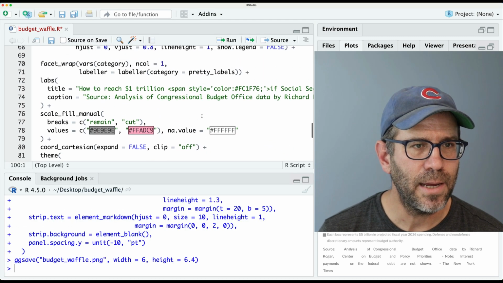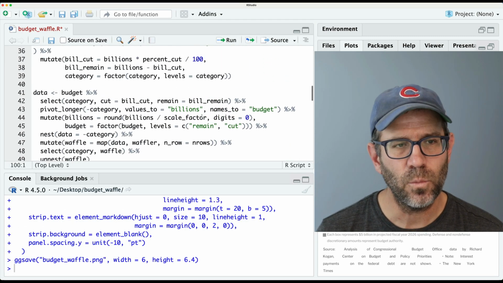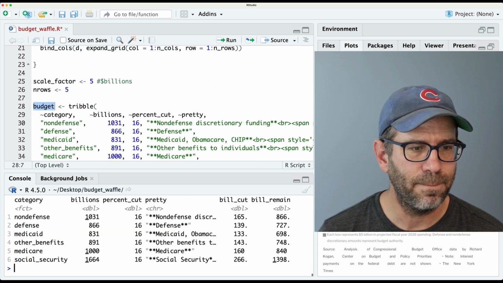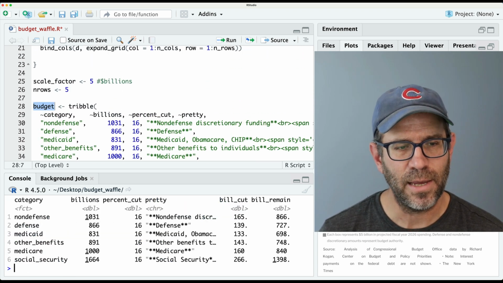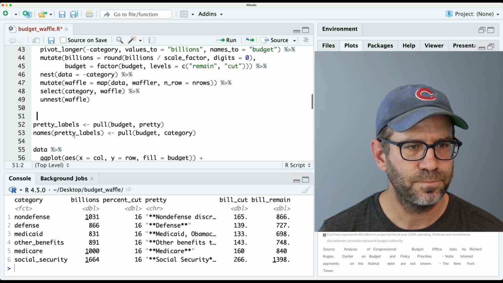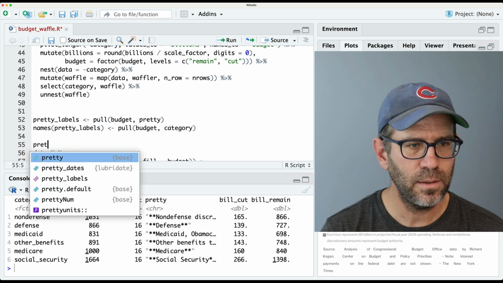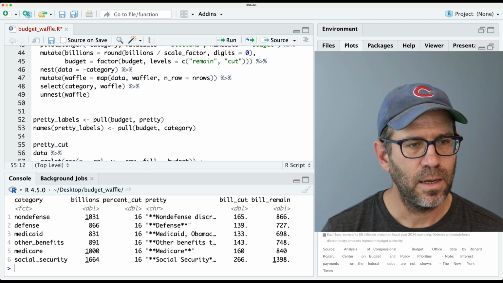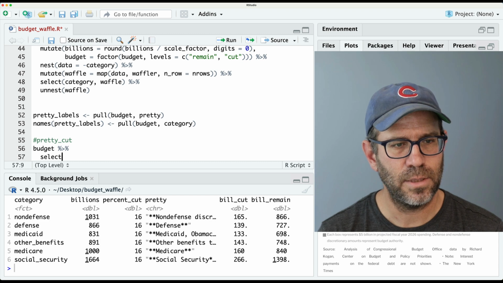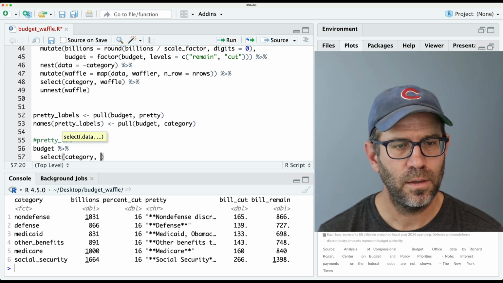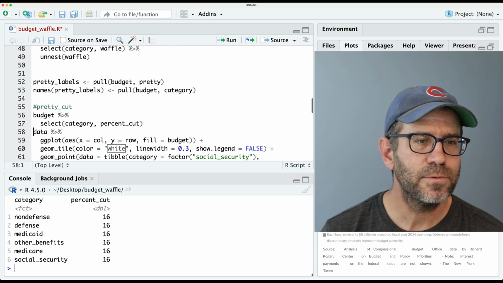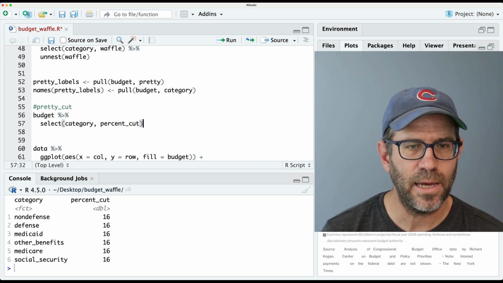So we'll come back up here. And again, we're gonna want to probably make a pretty data frame. So if we had like budget, right? So we're gonna have our category and our percent cut. So let's do pretty cut. I'll hold on to that for right now, but we'll take budget, we'll do select, category, and percent cut, right? So that's gonna get us a data frame like that.